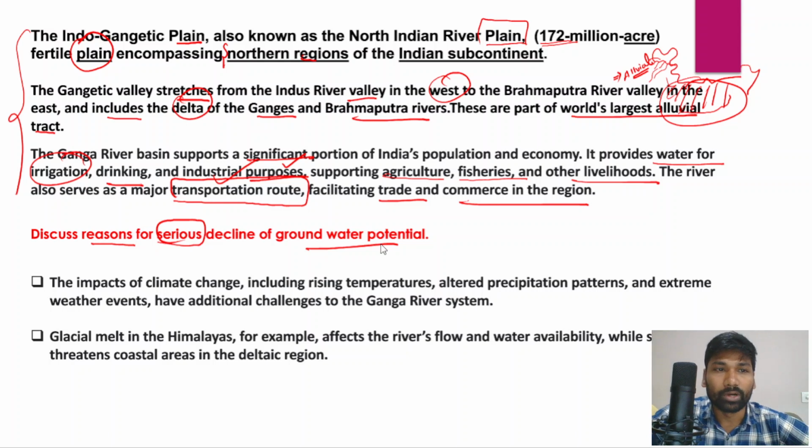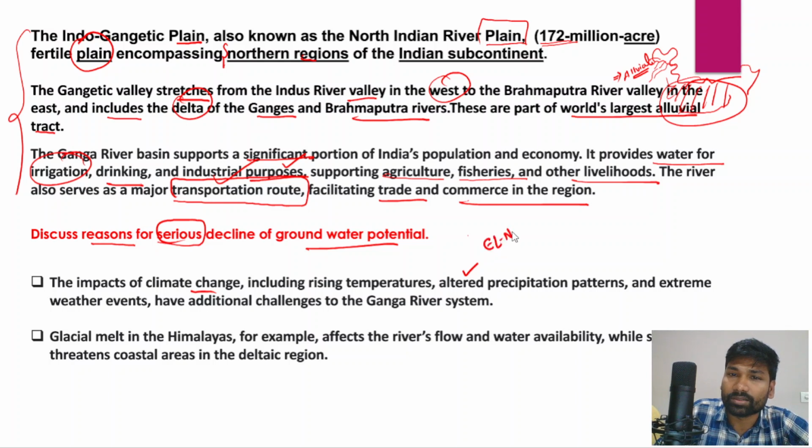So when you discuss the reasons for the serious decline of groundwater potential, first and foremost you have to write that the impact of climate change is the primary factor. Because of global warming and climate change, rising temperatures, now what has been happening is that the precipitation levels have been changing because of the rising temperatures. The reason for the changing precipitation levels is climate phenomena such as El Nino and La Nina.